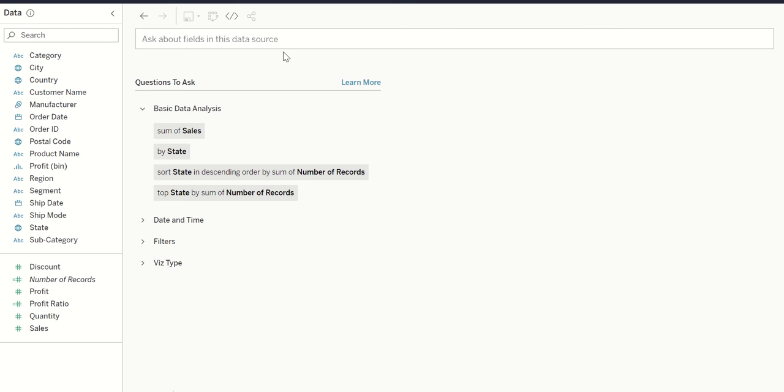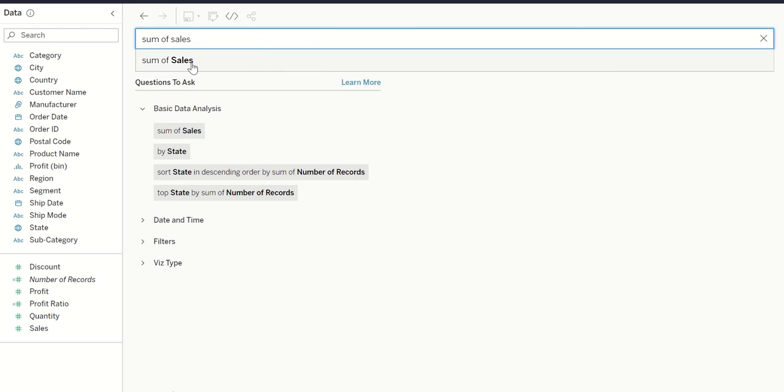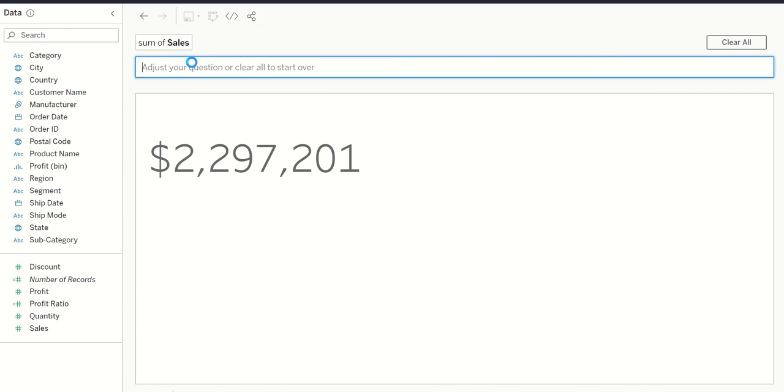Now, how to do this? Just navigate to this pane and type your questions. Remember, always keep your questions short. For example, I am typing sum of sales. Let's wait. Yeah, let's select this. And it gives me sum of sales and it's a text table for now. So let me add some more dimensions.